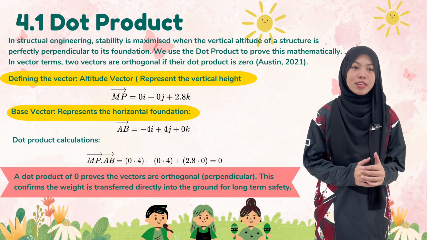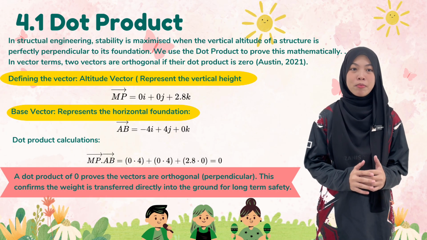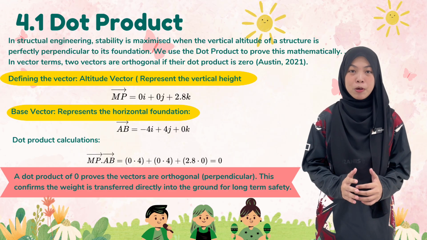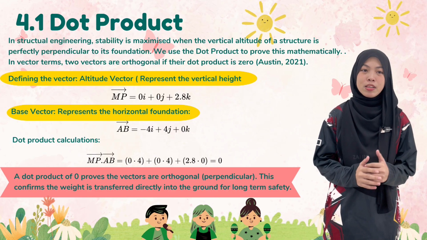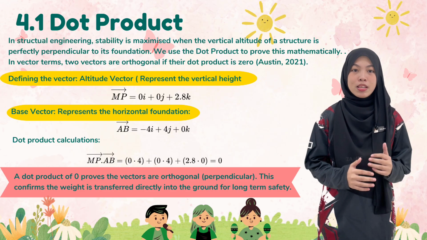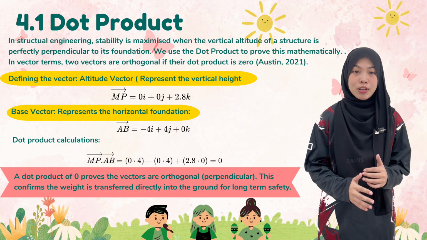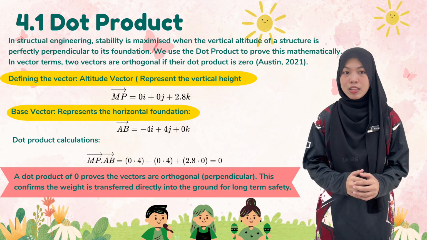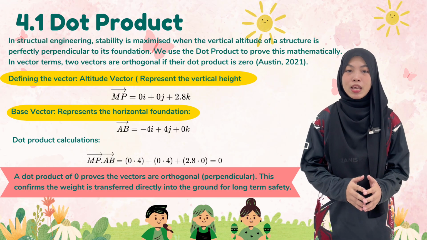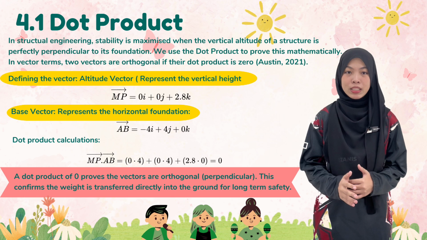In structural engineering, a structure is most stable when its vertical height is perfectly perpendicular to the ground or its foundation. This means the force or weight of the structure is transferred directly downward into the ground, which helps prevent instability or uneven stress. To verify this mathematically, we use the dot products of vectors.